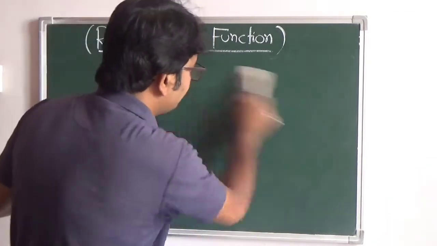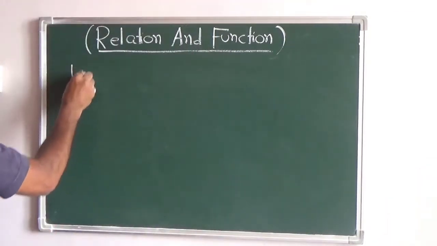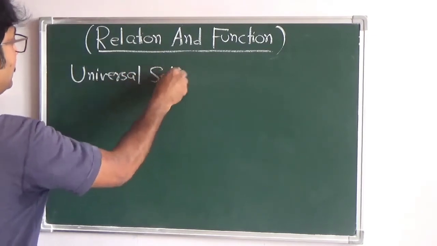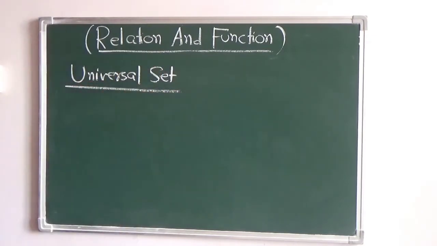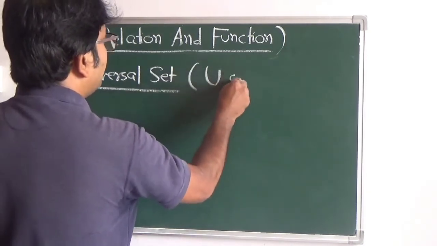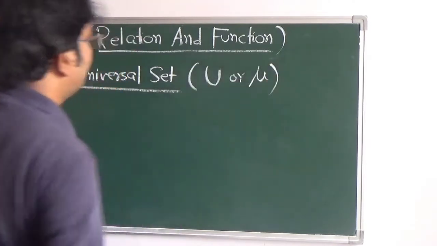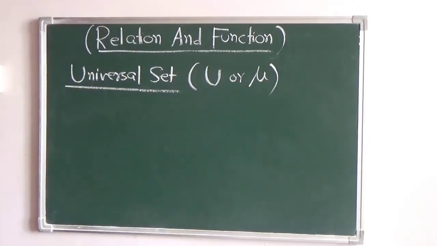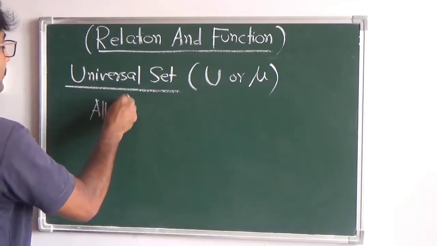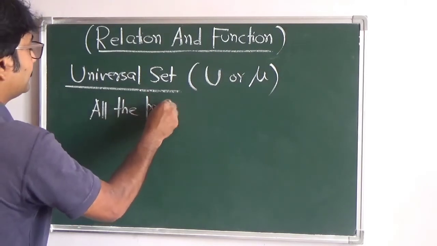Next one is the universal set. What is called a universal set? You must know what a universal set is, which we denote by U or mu. If we talk about a universal set, it means a set containing all the possible elements.